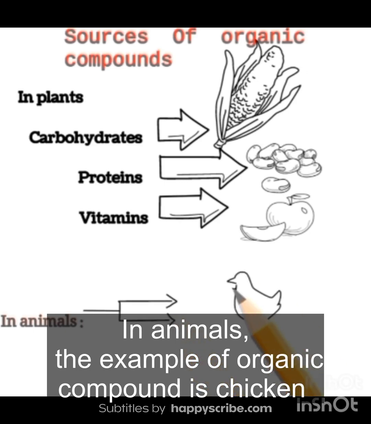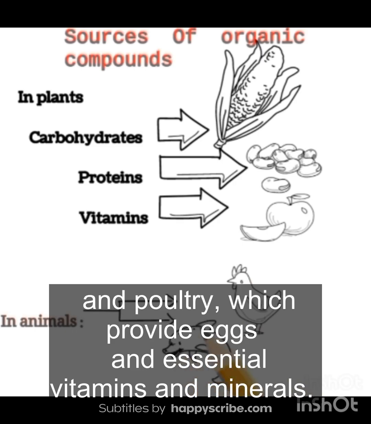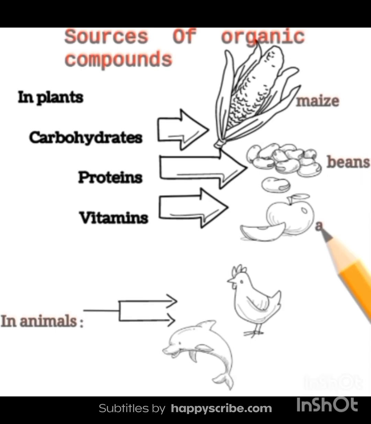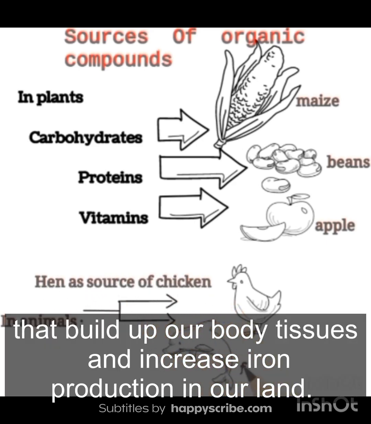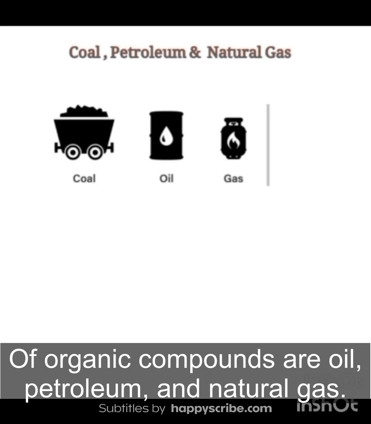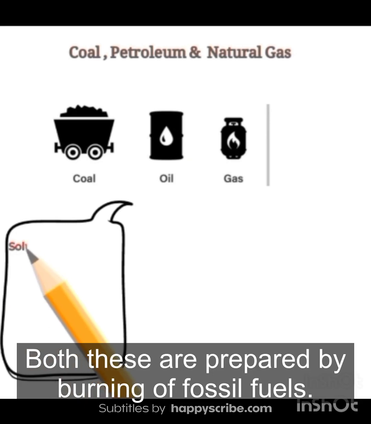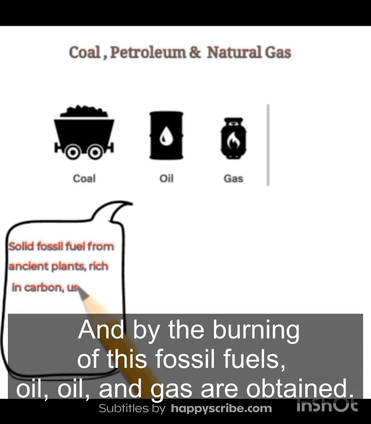In animals, the example of organic compound is chicken and poultry, which provide eggs and essential vitamins and minerals. And the seafood, fishes provide omega-3 fatty acids and proteins that build up our body tissues and increase iron production in our body. Other sources of organic compounds are coal, petroleum, and natural gas. These are prepared by burning of fossil fuels. Fossil fuels are the dead plants or animals which decay under the earth's crust, and by the burning of these fossil fuels, coal, oil, and gas are obtained.